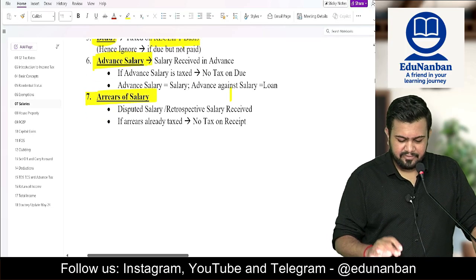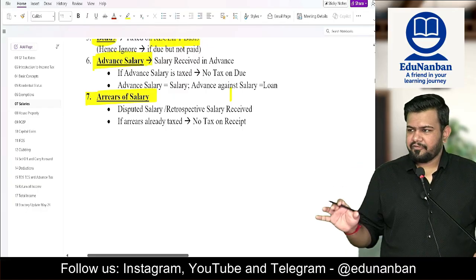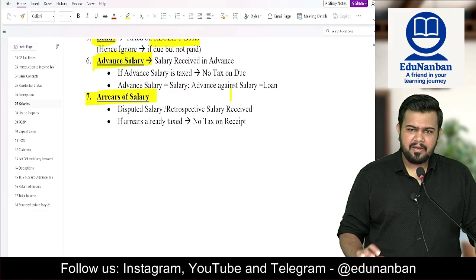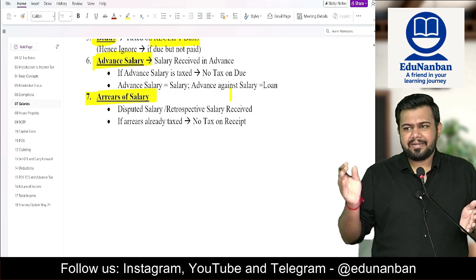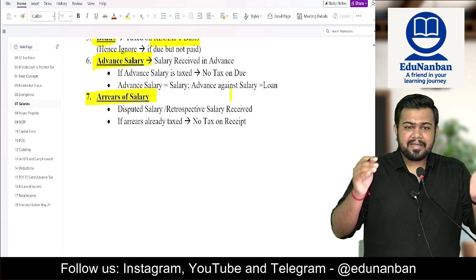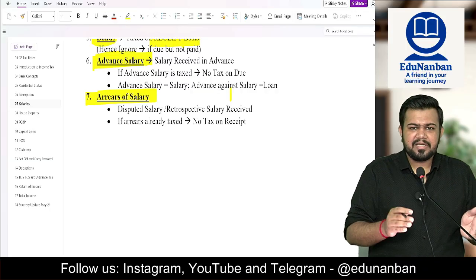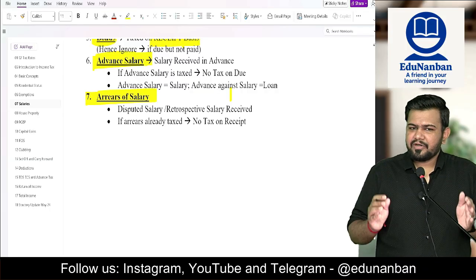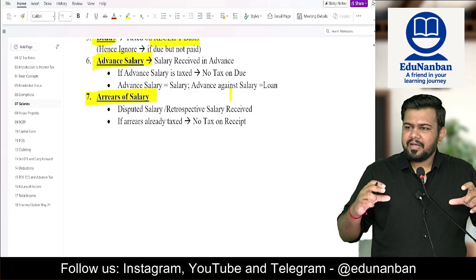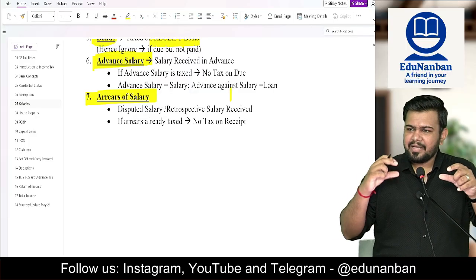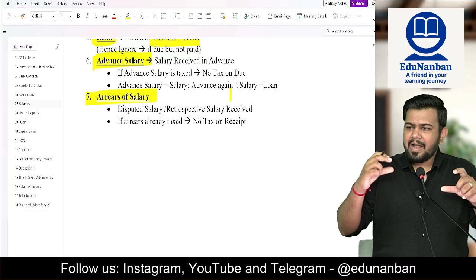Then arrears of salary. Arrears of salary is the disputed salary of the past which is received in the previous year. Arrears of salary is also taxable if it is not taxed earlier. And in case of arrears of salary, the employee also receives section 89 relief. We talked about 89 relief yesterday, where we should add all the arrear salary. So before arrear salary, we should compute the total income and taxes.